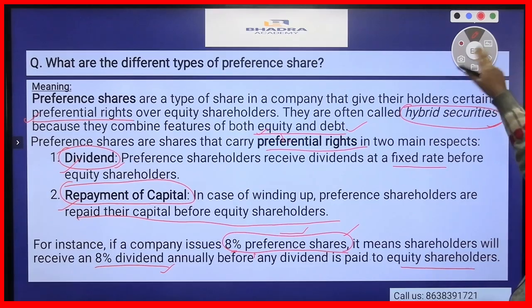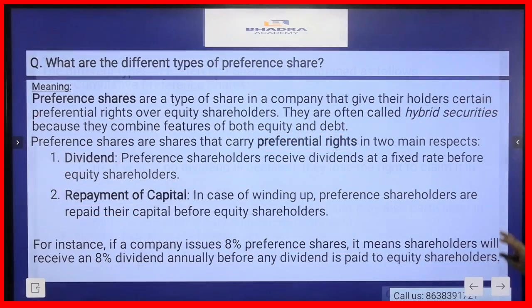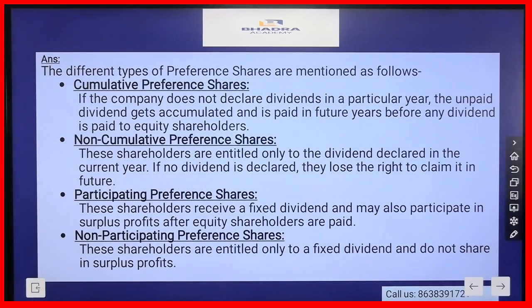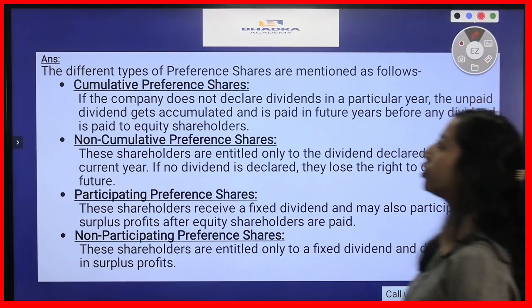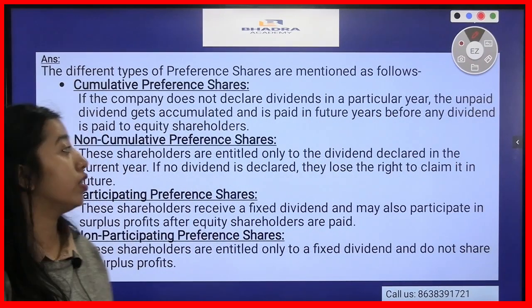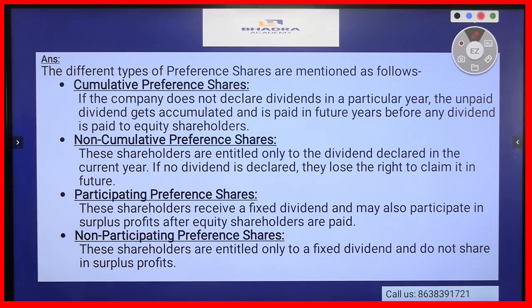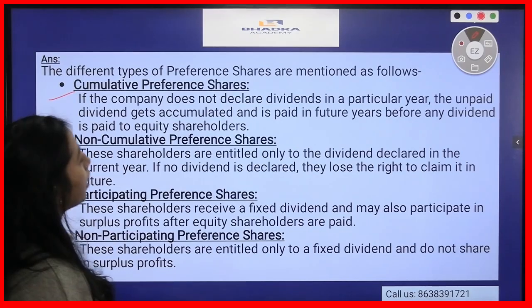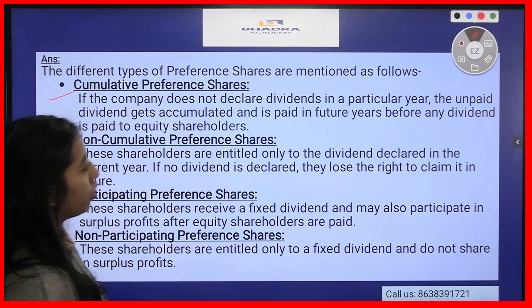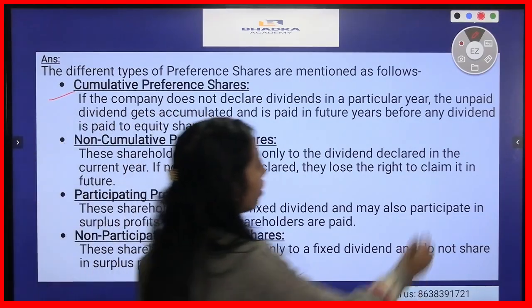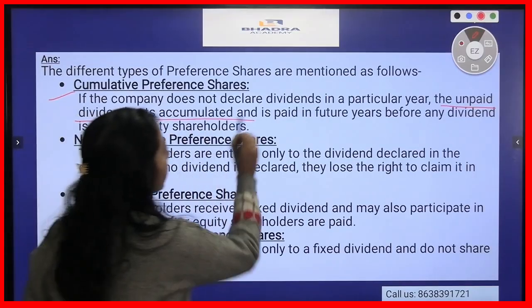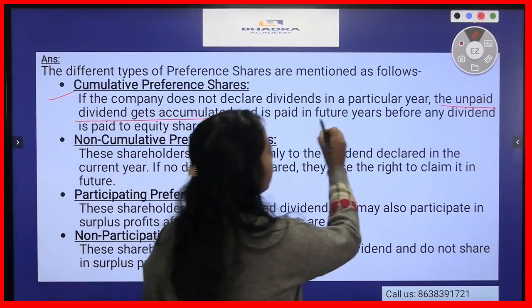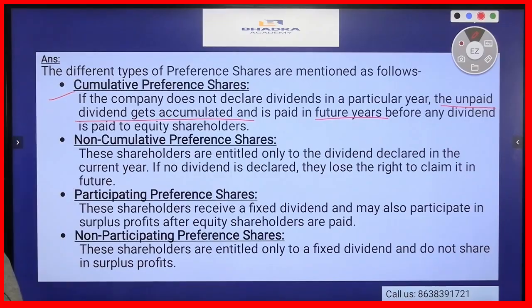Now we move to the different types of preference shares. So this is our answer for the question. This will be the actual answer. The different types of preference shares that we have, the first one we have is cumulative preference shares. And what is it? If the company does not declare dividends in a particular year, the unpaid dividend gets accumulated and is paid in future years before any dividend is paid to equity shareholders.